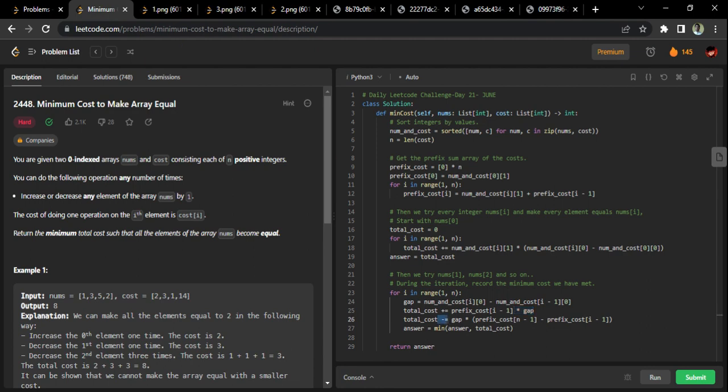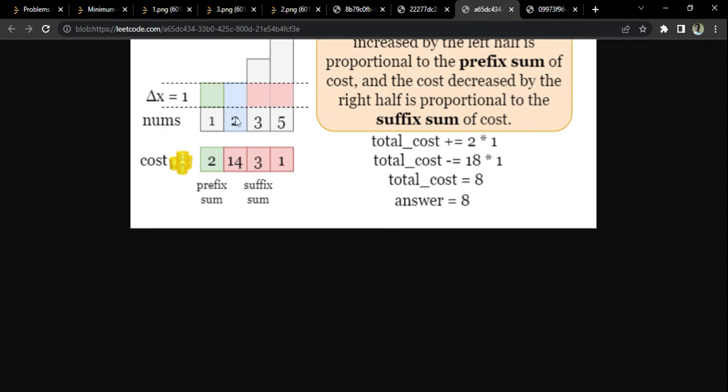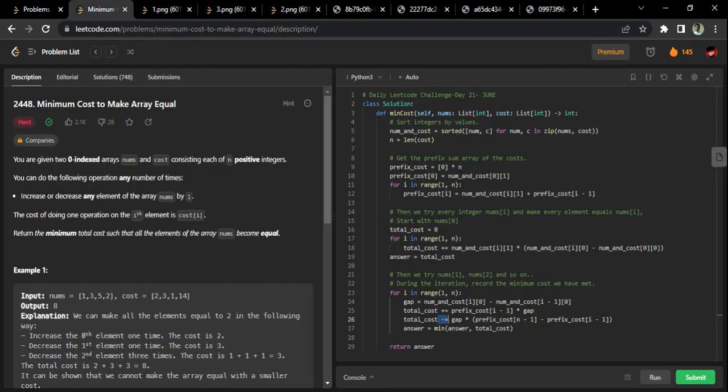Gap into, as I told you, including the current number I have to take. So including 2 till the nth element, so n minus 1, that is the last index. That is the basic idea. This is what we are doing: prefix cost till the last element. Remember, this is the prefix sum, the accumulative sum, minus the previous elements, that is I minus 1 previous cost.